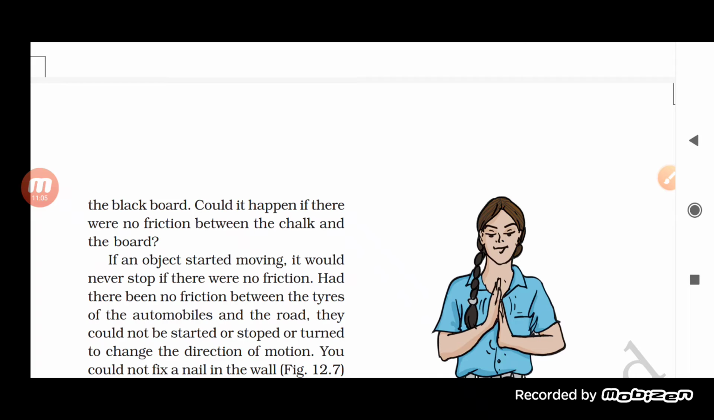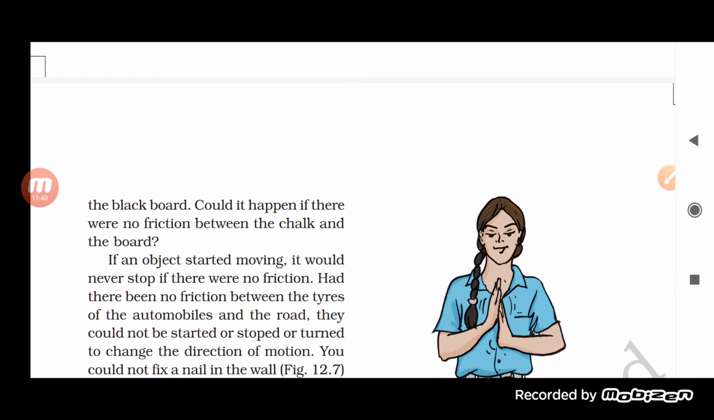Now see here, when you write anything, you press it. So the friction increases, and ultimately because of this force, some of the chalk particles stick to the board surface. Okay, so we can say here that the chalk sticks over the surface, and this is how with the help of the chalk a teacher is able to write anything.